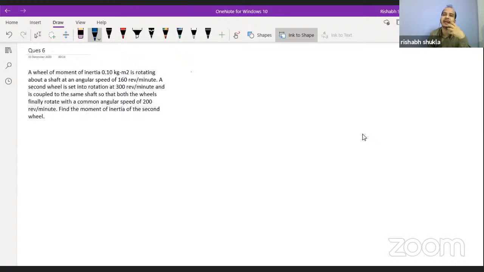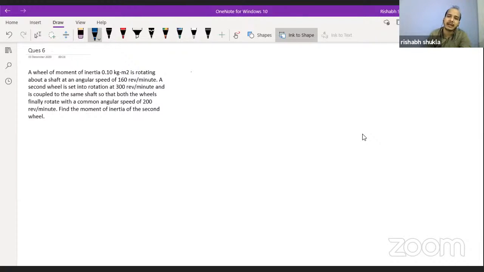That event can be anything: a collision, adding some mass, removing some mass. But if some conditions are fulfilled, then we can go for the conservation of linear momentum. In the same way, here this question belongs to the conservation of angular momentum.